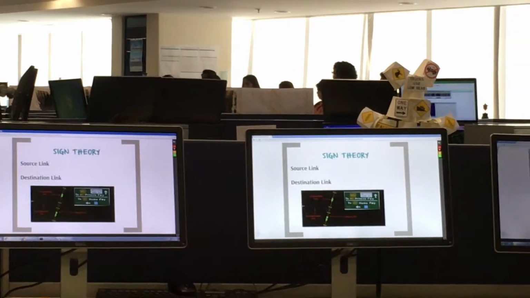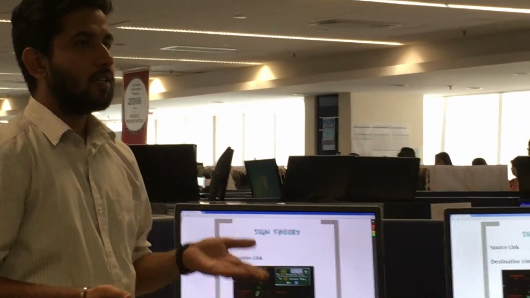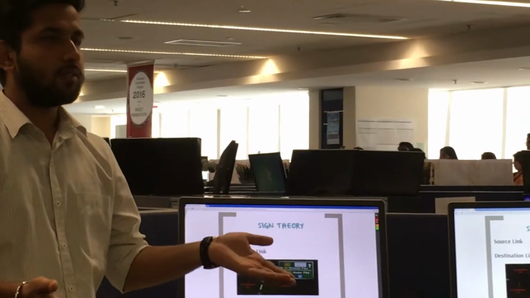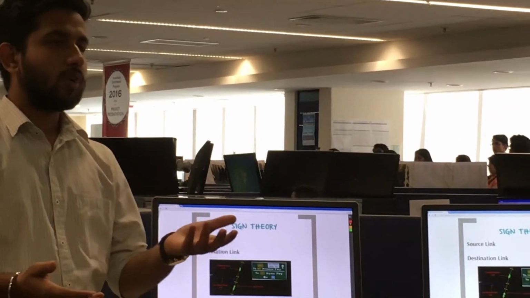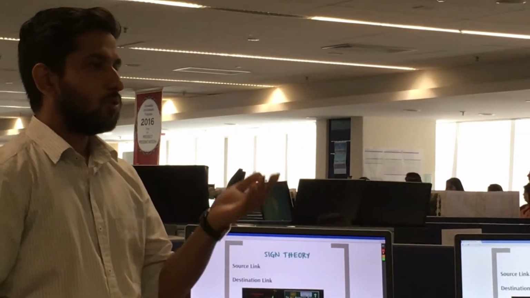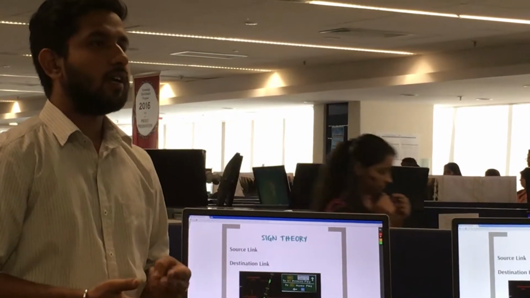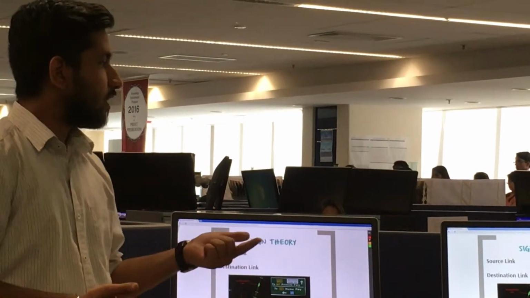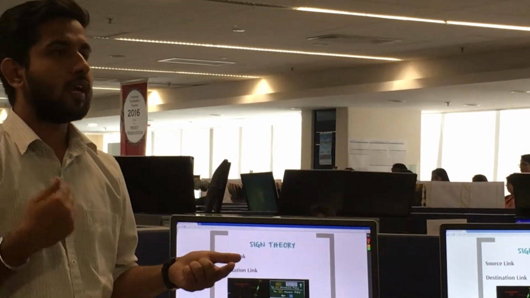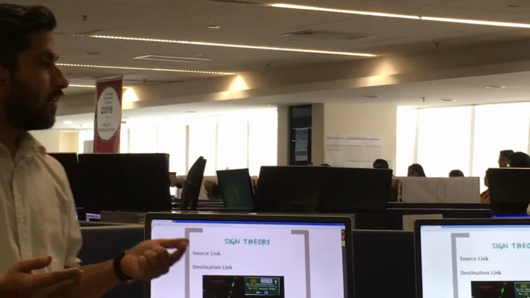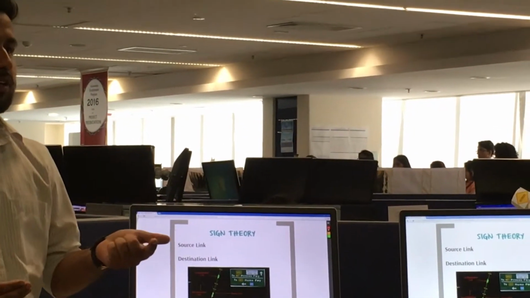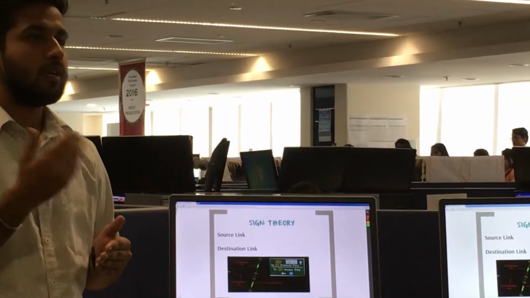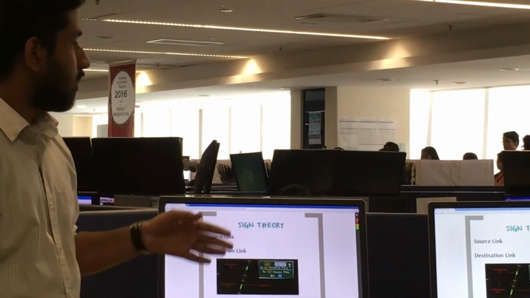So now what does a directional sign mean? A directional sign is a signboard which tells us about something or some directions. Like if I'm going somewhere, I need direction to go there. So the two basic criteria in a directional sign to be coded are the source link and the destination link. The source link is the link from which the driver perceives to be going, and destination links can be many or one, and they describe where the driver perceives it is going to.